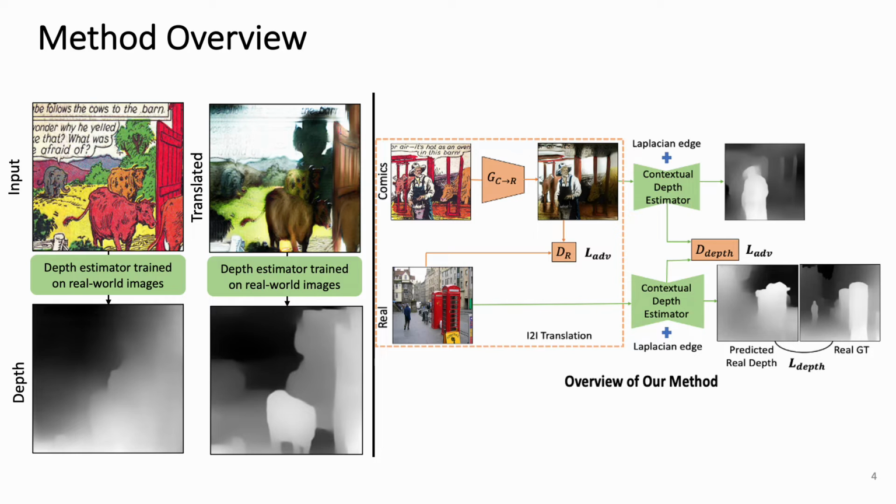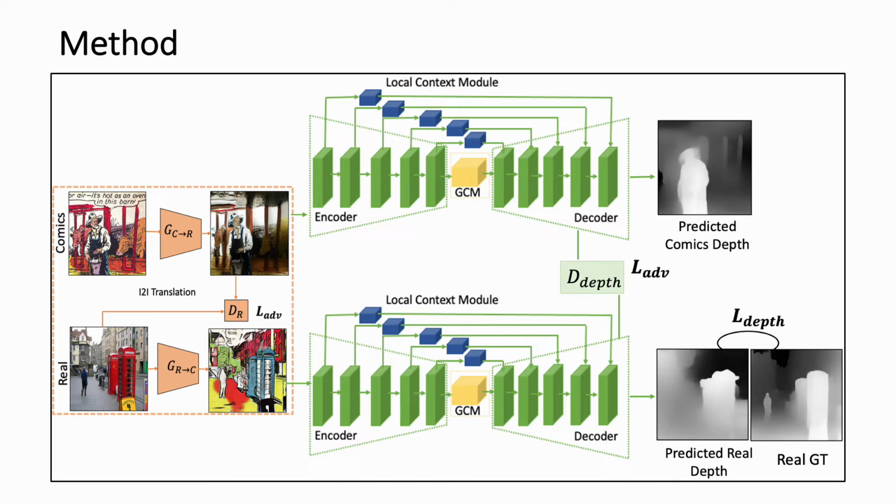We therefore use an off-the-shelf, unsupervised image-to-image translation method to translate the comics images to natural ones, and then use an attention-guided monocular depth estimator to predict their depth. This lets us leverage the ground truth depth annotations of existing natural images to train the depth estimator.